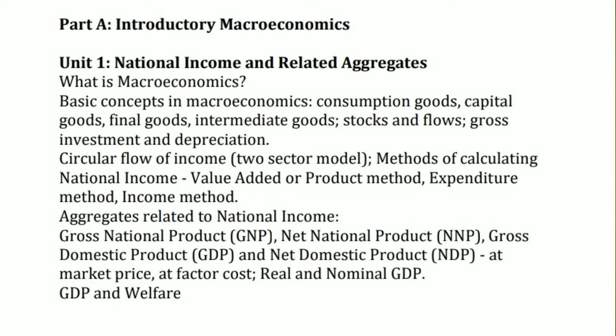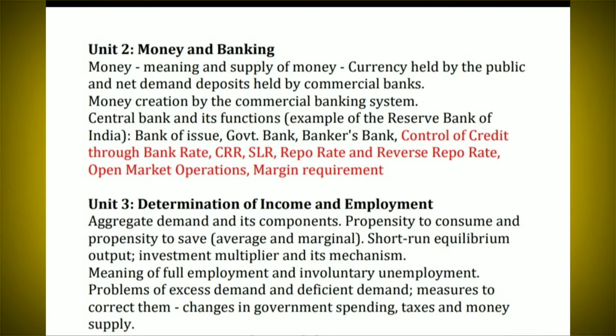Next, circular flow of income, two sector model, methods of calculating national income: value added or product method, expenditure method, and income method. Next, aggregates related to national income: gross national product, NNP, gross domestic product, and net domestic product at market price, at factor cost, real and nominal GDP, and finally GDP and welfare. These topics we already discussed through our YouTube channel, and if you have any doubt, you can drop me a message. Coming to the second unit, money and banking.